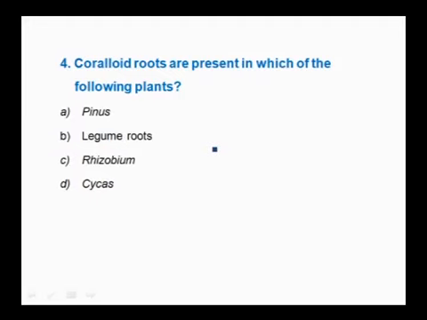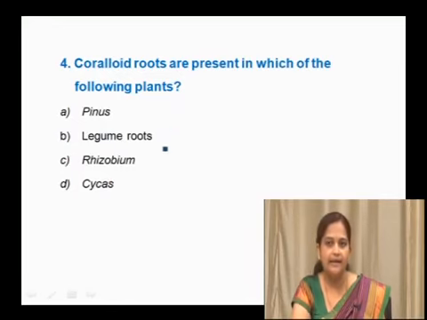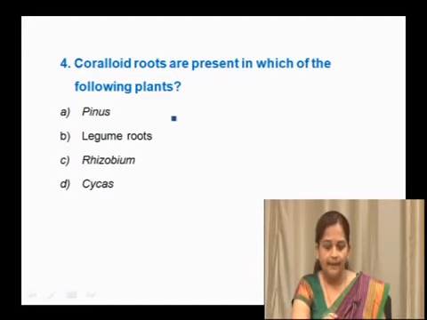Next question is, coralloid roots are present in which of the following plants? Whether coralloid roots are present in Pinus or they are present in legume roots, whether they are present in rhizobium or cycas. Pinus is an example for gymnosperm, cycas is also an example for gymnosperm, and here legume roots and rhizobium are there. Here you can connect these two, legume roots. Here there are no coralloid roots, okay.